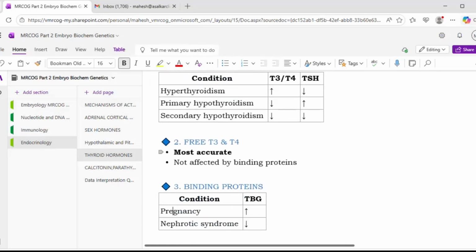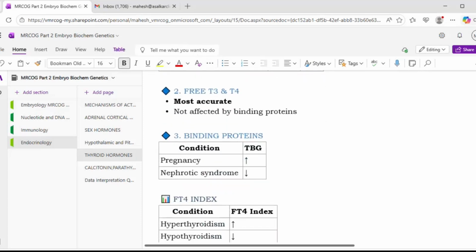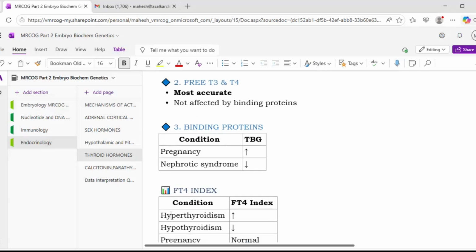Okay, so free T3 and T4, that is the most accurate for diagnosis. It is not affected by binding proteins. So you have total T3, T4, and you have free T3, T4. When you want to measure, it is always better to measure free T3, T4 because that is most accurate. Okay. So binding protein such as TBG. In pregnancy, what happens? TBGs are increased. In nephrotic syndrome, TBGs are reduced.